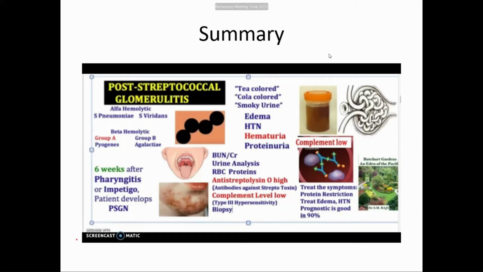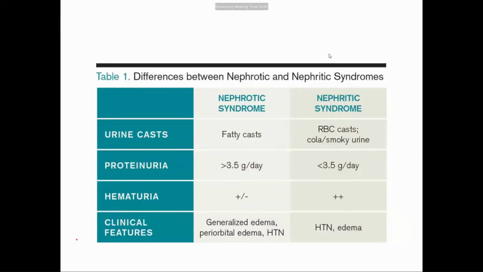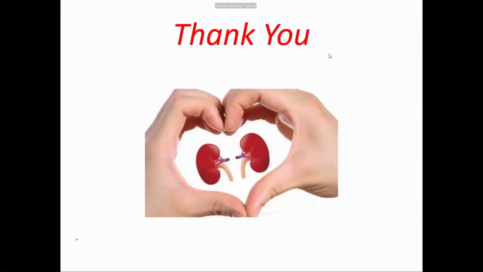We see proliferative nephritis. There is proliferation with mesangial humps. All right, we will also see immune complex deposition of IgG and reduced complement 3. The patient is presenting with nephrotic or nephritic syndrome, cola colored urine. In nephrotic syndrome, mostly generalized edema occurs, hematuria may not be present, and fatty casts are seen. So that's it about post-streptococcal